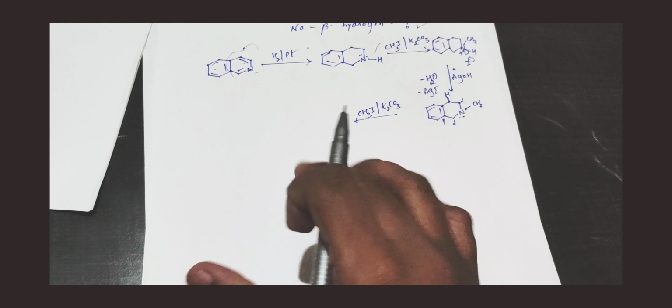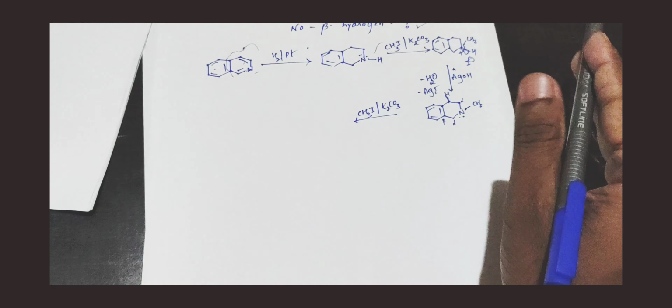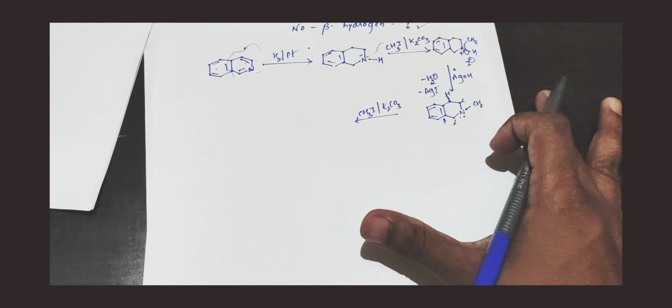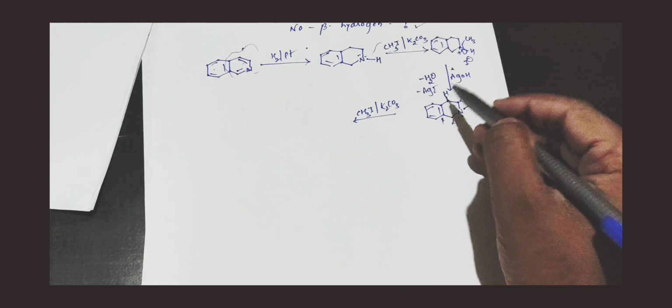So we need to employ some other method, and that is Ames degradation. First, unless and until there are beta hydrogens, no need to bother. This part we can remove, we can cut, by Hofmann exhaustive methylation.